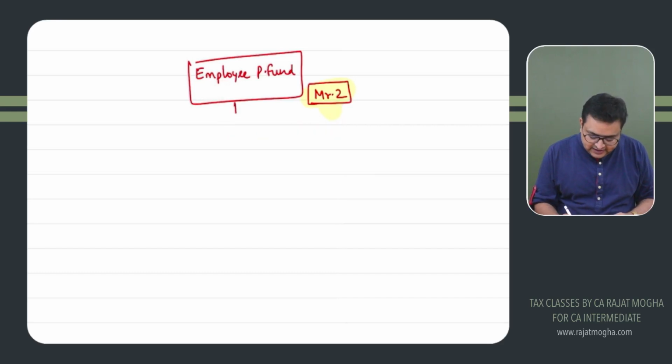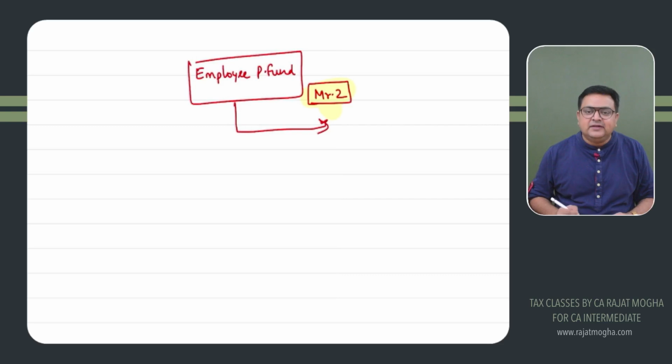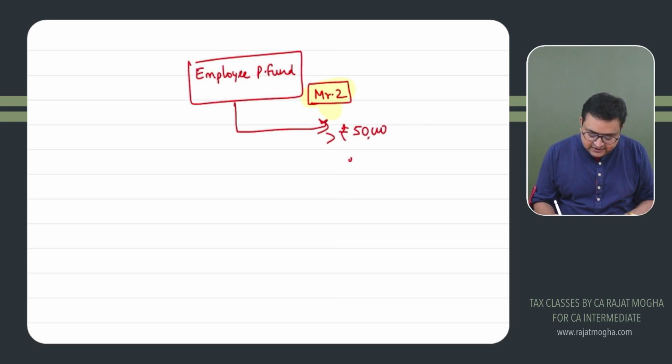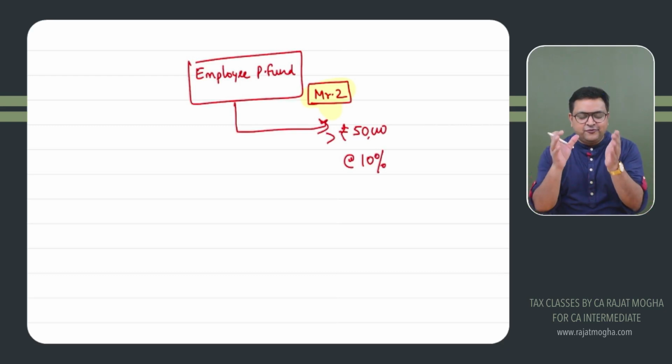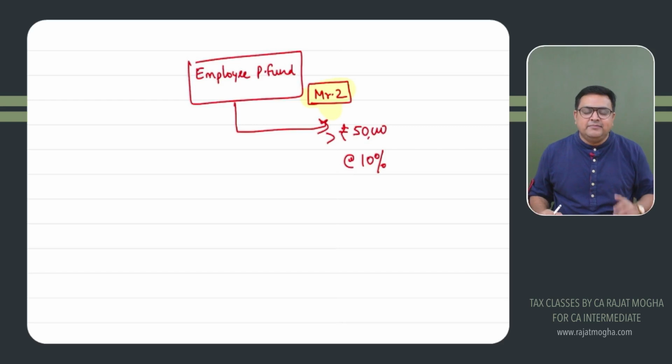At the time when they pay this money to him, if the threshold limit of 50,000 rupees is exceeded, they will be deducting TDS at the rate of 10%. The person making the payment from this Provident Fund, mainly the trustee, will deduct it.